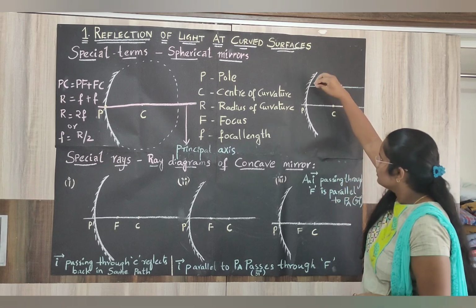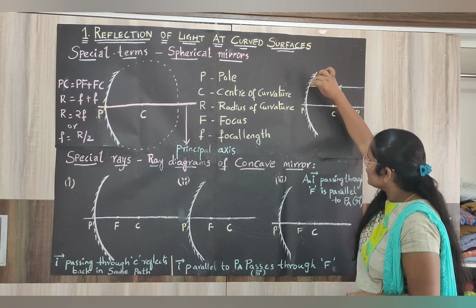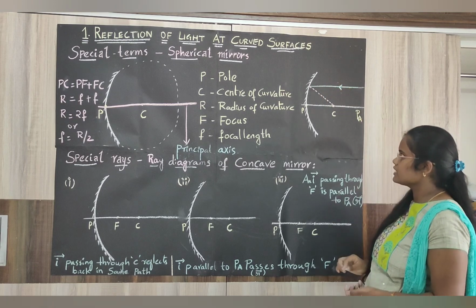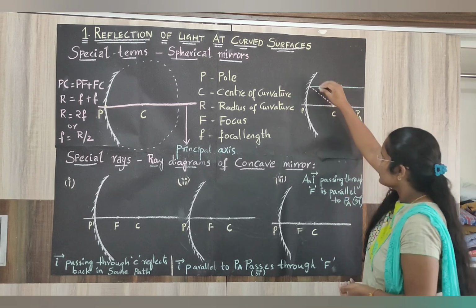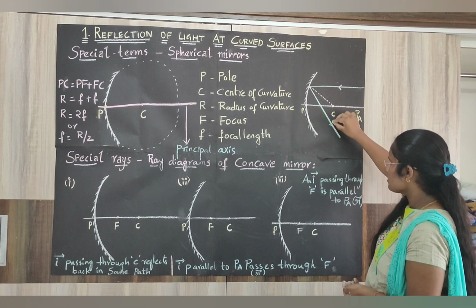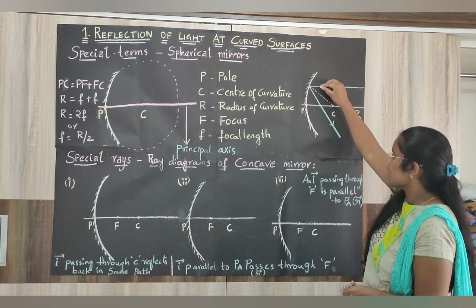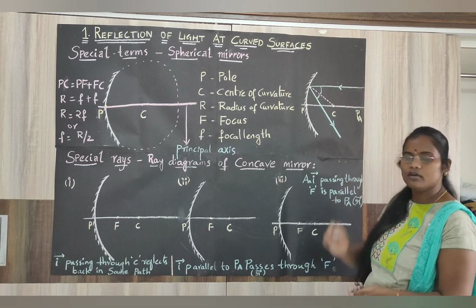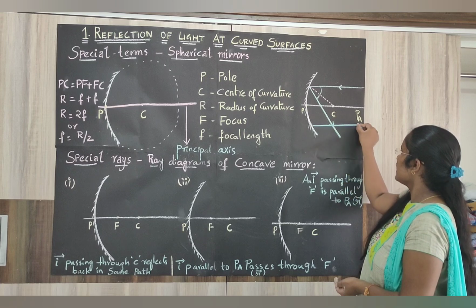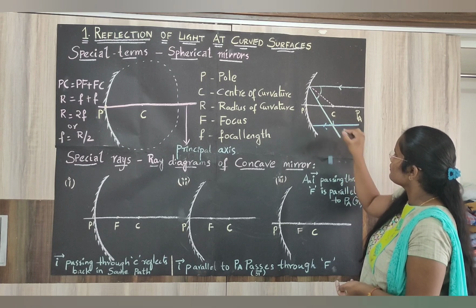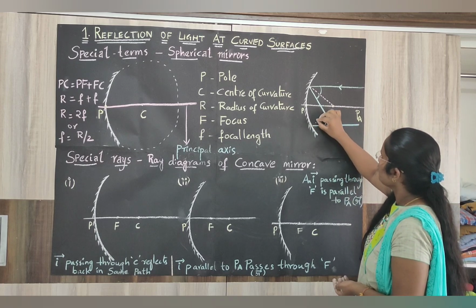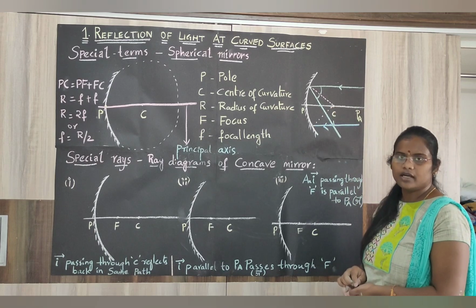Now you need to draw a normal at this point. The normal of a spherical mirror will always pass through the center of curvature, and this is how you will get the reflected ray, since angle of incidence is equal to angle of reflection. Consider one more ray, again parallel to the principal axis, and draw the normal for it.